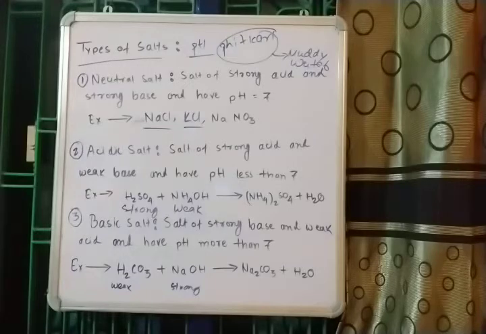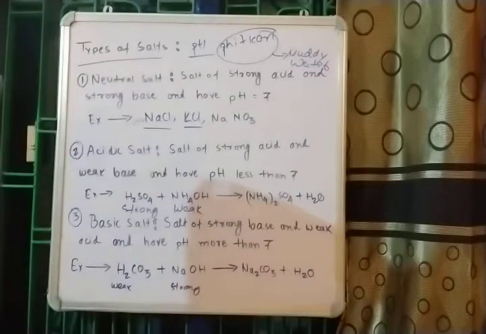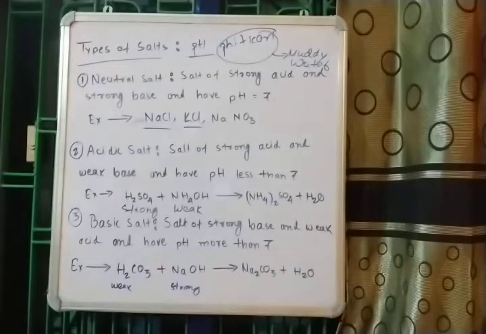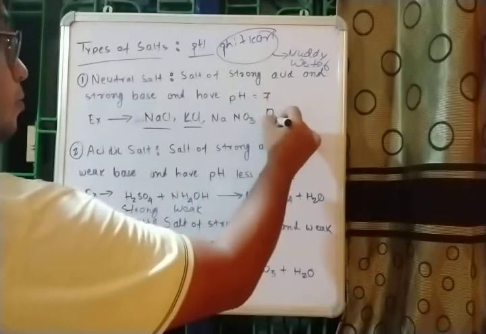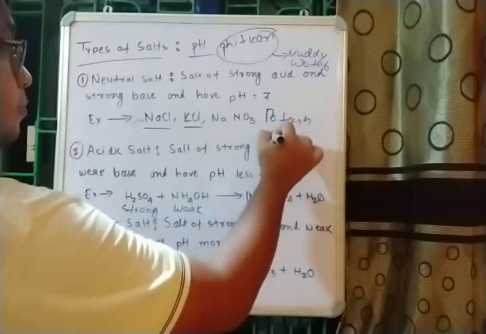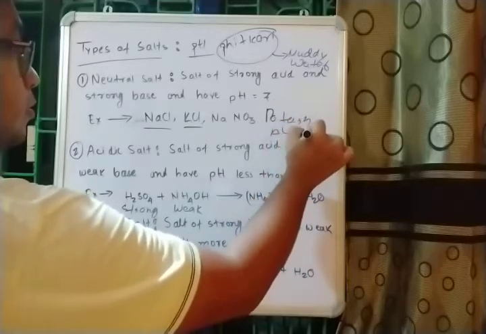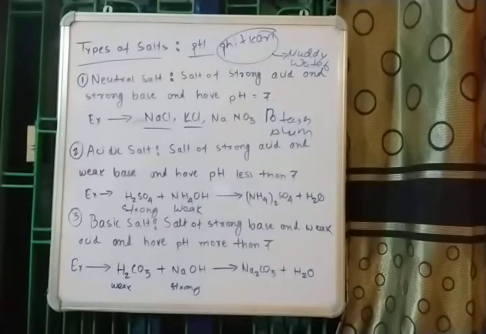To clean those muddy waters, to settle down the muddy water, Fitkari is used, and the chemical name for Fitkari is potash alum. Apart from potash alum, we also have more salt, and more salt is also an example of